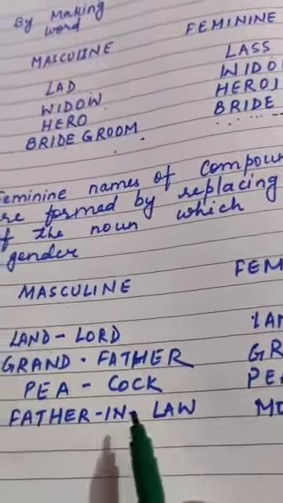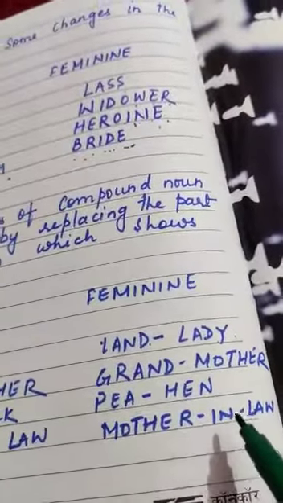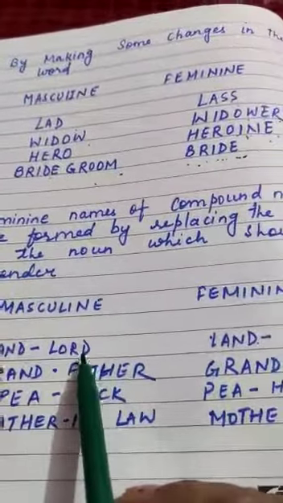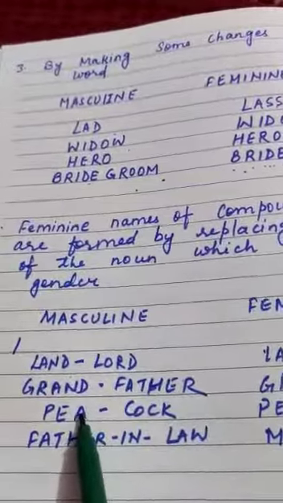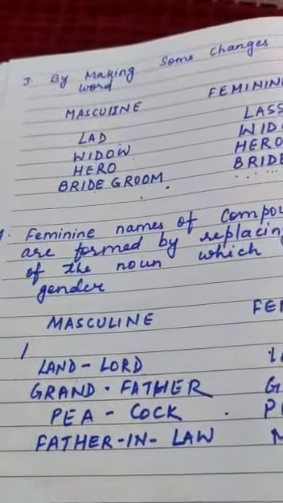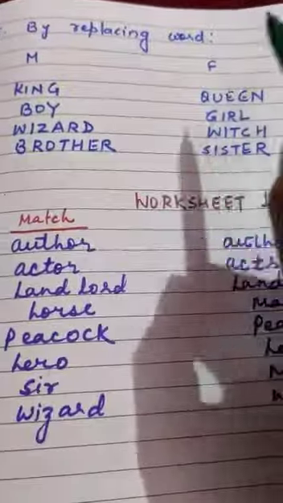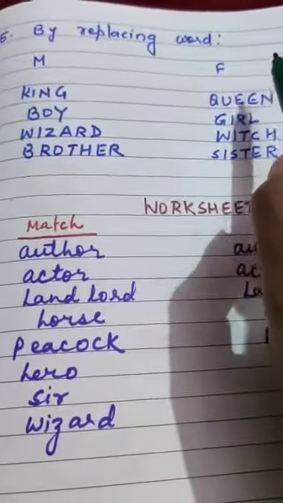Father-in-law, then mother-in-law. And what is the change in compound words? Landlord, landlady. Grandfather, grandmother. Peacock, peahen. Father-in-law, mother-in-law. Now the fifth one: totally replacing with a new female word.